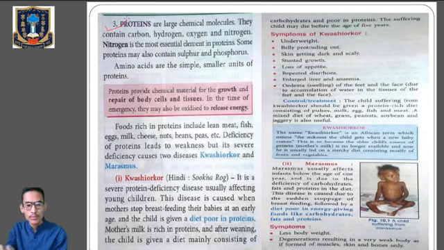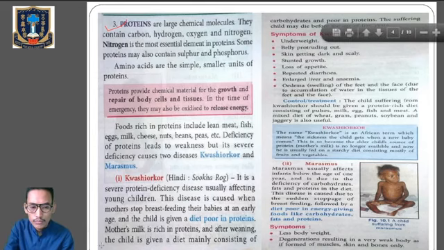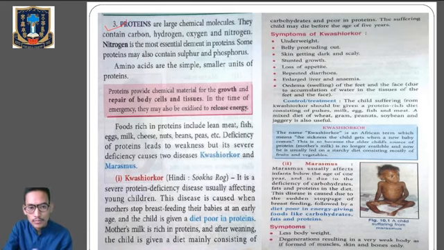Alright, the deficiency of protein we will continue with the next class. In the next class we will again continue with protein, and we will discuss the diseases caused due to the deficiency of protein. That means I am simply breaking these classes of nutrients into two parts, theory 1 and theory 2. Clear? So in theory 2, or part 2, we will again continue with the proteins and the deficiency, so don't get confused.